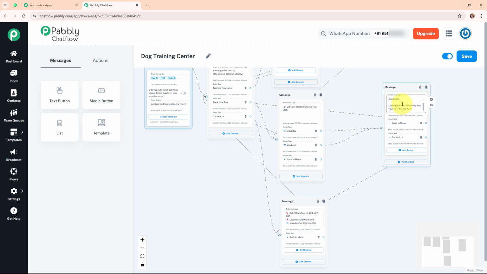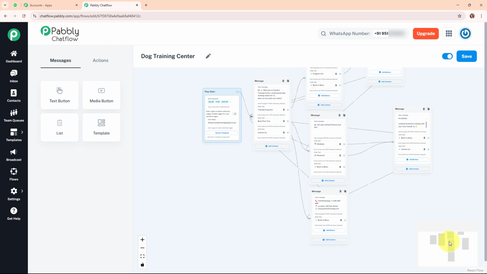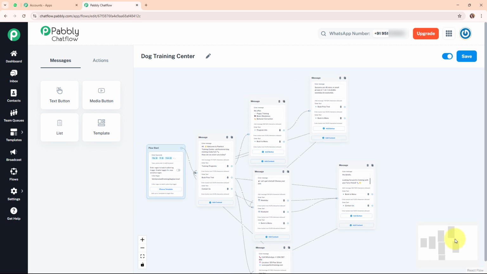Alright, so now here in this text box we have added two more buttons such as back to menu and the contact us. So here we have similarly added the contact us button in our main message. So here we have added a message box for that contact us details with all our contact details, and then we have added the option for back to menu, and then we have connected this message box to this contact us button as well. Alright, so this was all about how to build a WhatsApp chatbot for Dog Training Center.